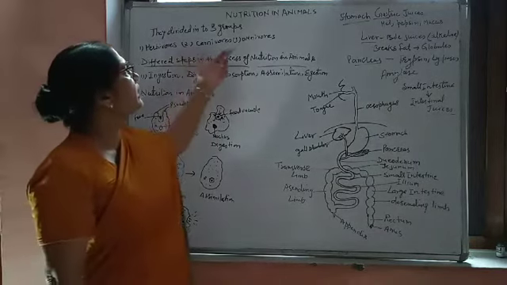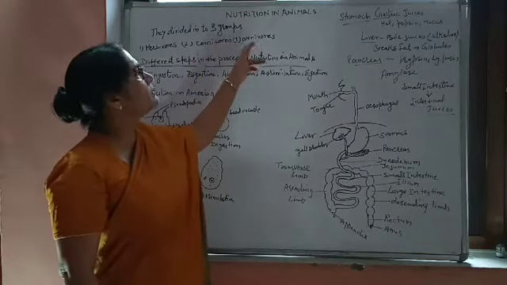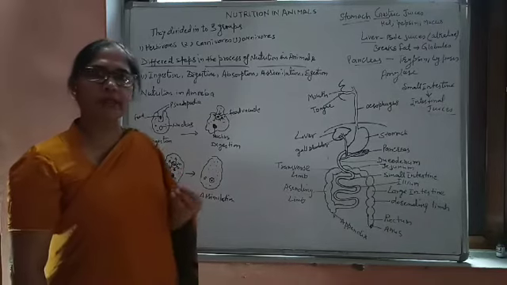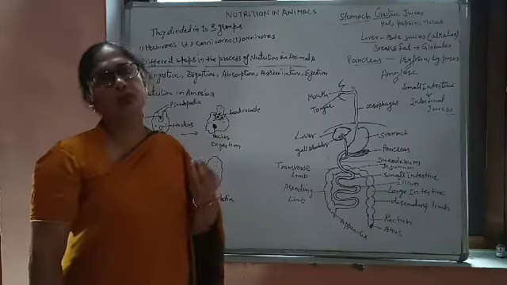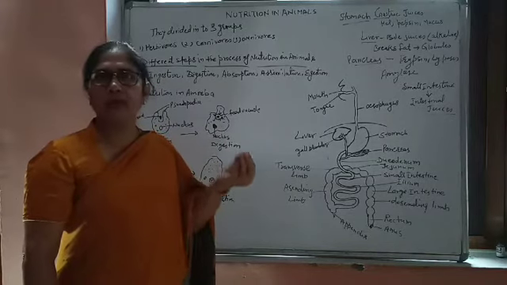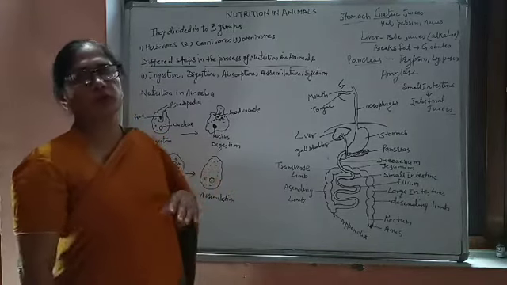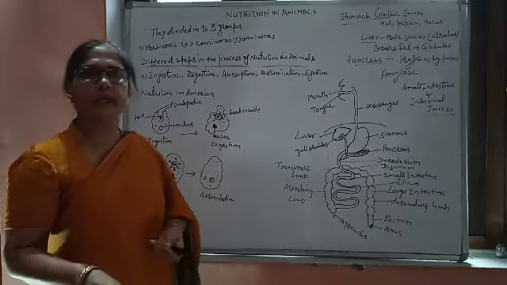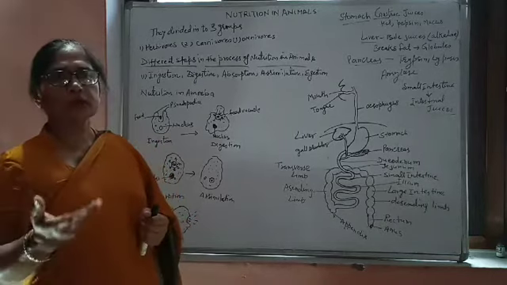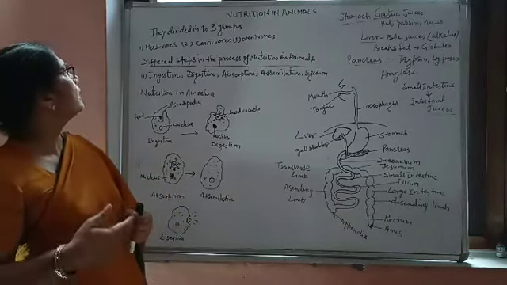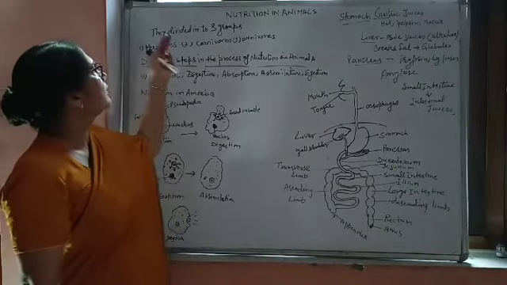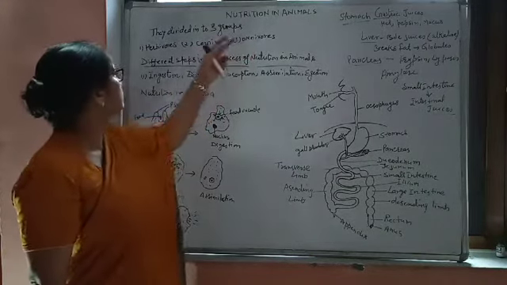We have the third category, the third group of animals, which are omnivores. Omnivores are those animals which can eat both things. They can eat plants, like herbivores, or they can be carnivores, so they eat both. They eat plants as well as the flesh or meat of other organisms. So based on these food habits, we divide animals into three groups: herbivores, carnivores and omnivores.